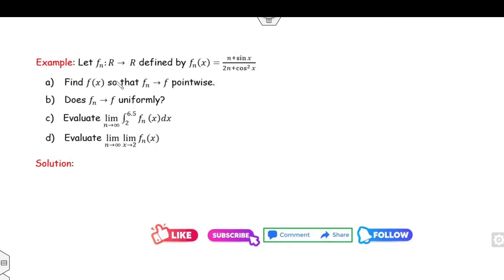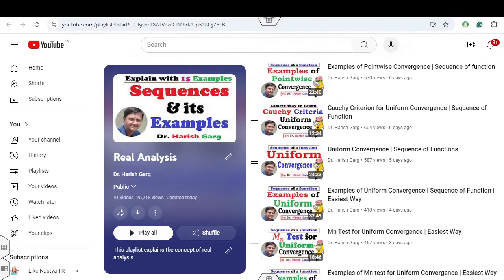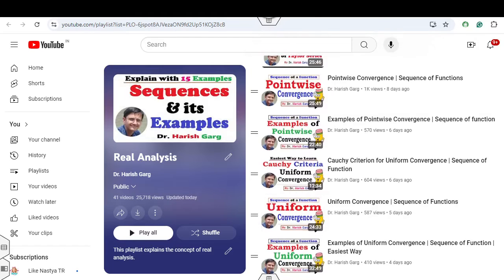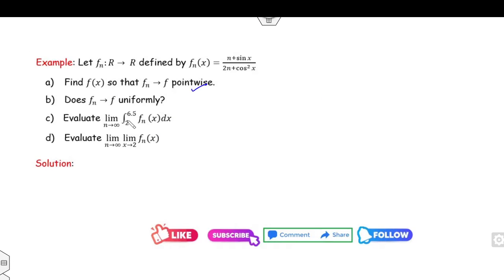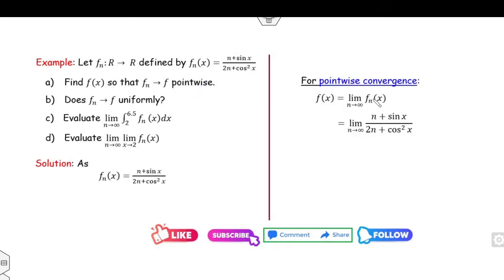Find the value of f(x) so that it converges pointwise. Again, for more detail about pointwise and uniform convergence, I recommend you watch my playlist. You will be more confident after watching that. Again, your target is this. We can write this limit as f(x), provided I prove that fn converges to f on the limit 0 to 6.5. Anyhow, let's start with the first, pointwise convergence.